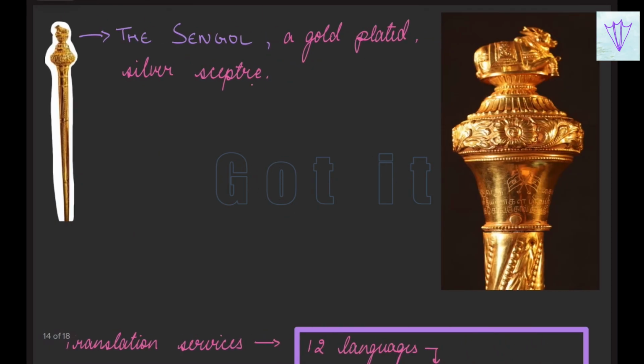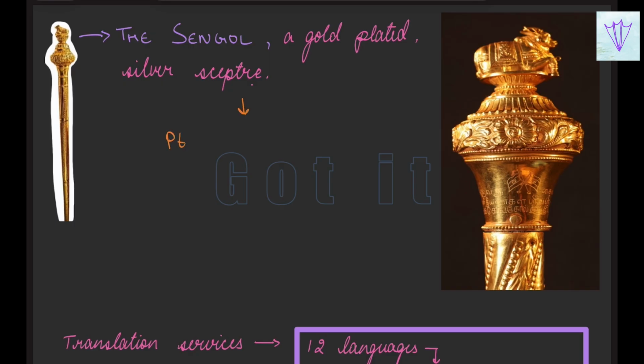Speaking of another important thing, that is the Sengol. It is like a gold plated silver scepter. In the sense, it is a decorated rod which is carried by a king or a queen at ceremonies as a symbol of power.